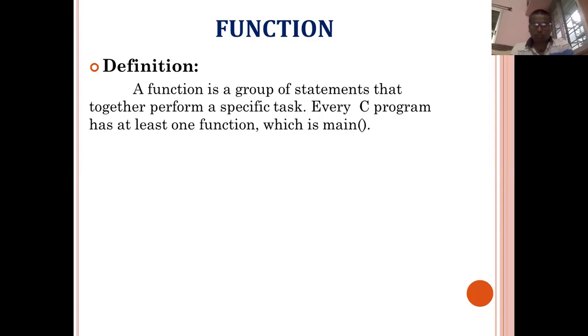Actually, every C program has at least one function, and we all know about it. That is nothing but the main function.